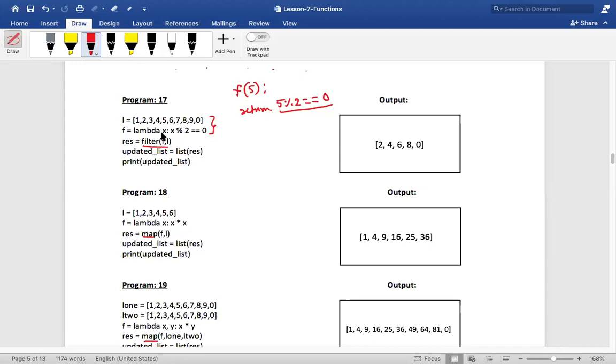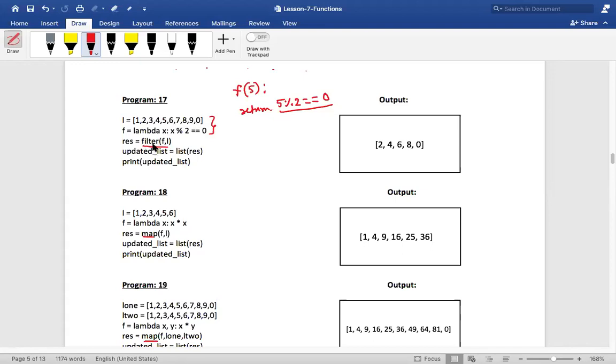So the first time, what will be the parameter x? It would be 1. Second time? 2. The third time? 3. So for each different value, we actually get different results, right? Yes or no? So this filter function will filter out all the elements from this list which result in a false value.